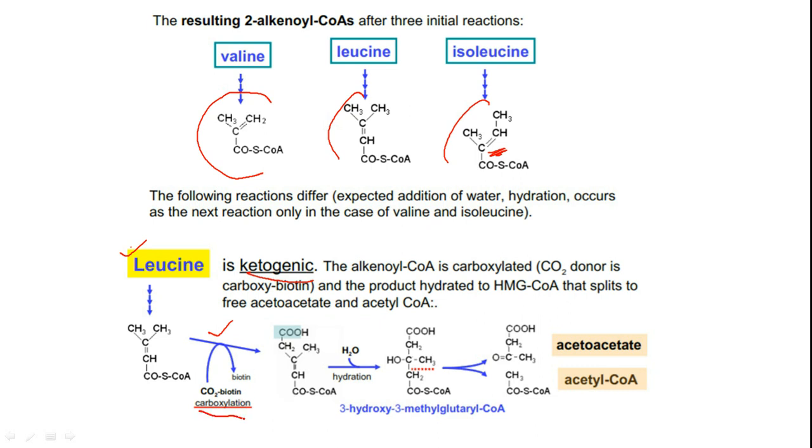This is what we call a carboxylation type of reaction, where a single carbon unit is transferred, and biotin helps in this transferase reaction. Here the carbon dioxide is incorporated into the compound as a carboxylic acid. This takes up one water molecule to become 3-hydroxy-3-methyl glutaryl coenzyme A, which is nothing but hydroxymethyl glutaryl CoA, or HMG CoA. You might have heard of this in fatty acid metabolism and ketone body formation.